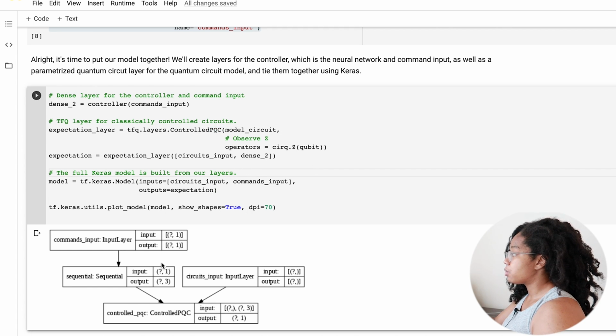To summarize in this useful picture from the original tutorial, we have a command input here that sends the value that we would like to see into our neural network, as well as the circuit input here, and we're looking to optimize this output so that we get the correct output here.